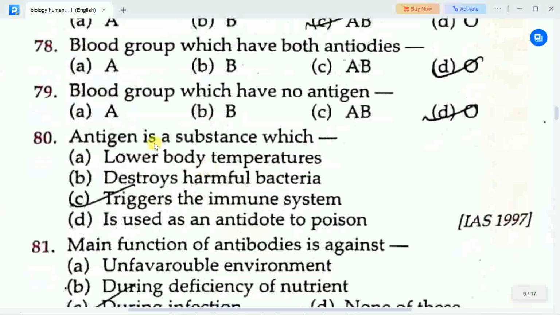Next question is antigen is a substance which? Options are A. Lower body temperatures, B. Destroys harmful bacteria, C. Triggers the immune system, D. is used as an antidote to poison. Correct answer is option C, triggers the immune system. So the substance which triggers the immune system is antigen.